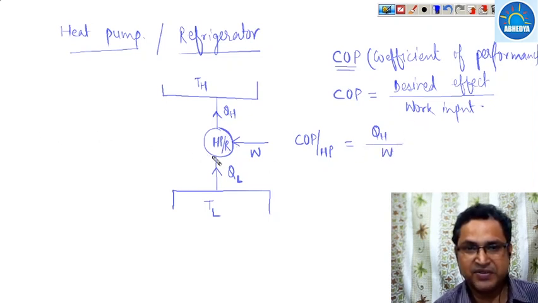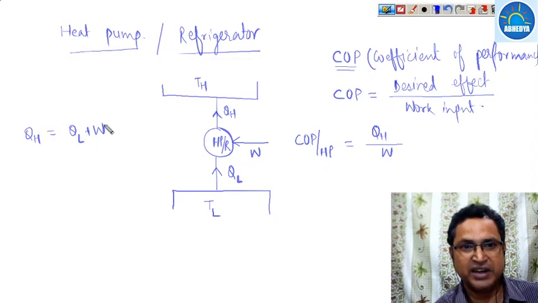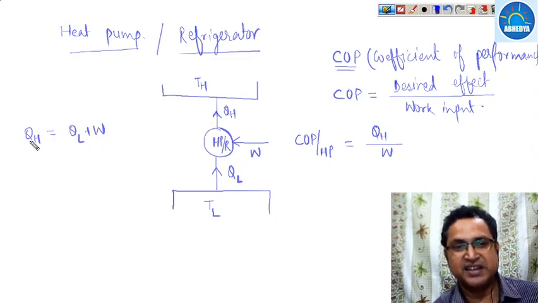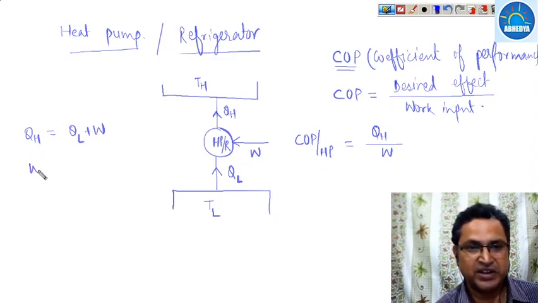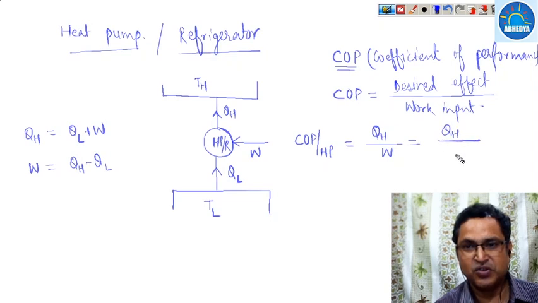If we apply the first law of thermodynamics on a heat pump or refrigerator, then QH under steady state condition is nothing but QL plus W, because this is your E output and these two are the input heat. Under steady state condition, E input is equal to E output. So work done is QH minus QL. So this can be written as QH upon QH minus QL.